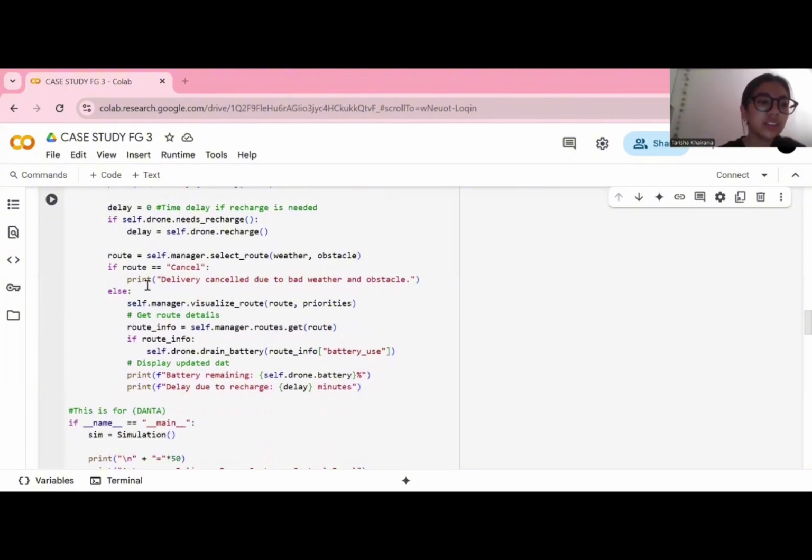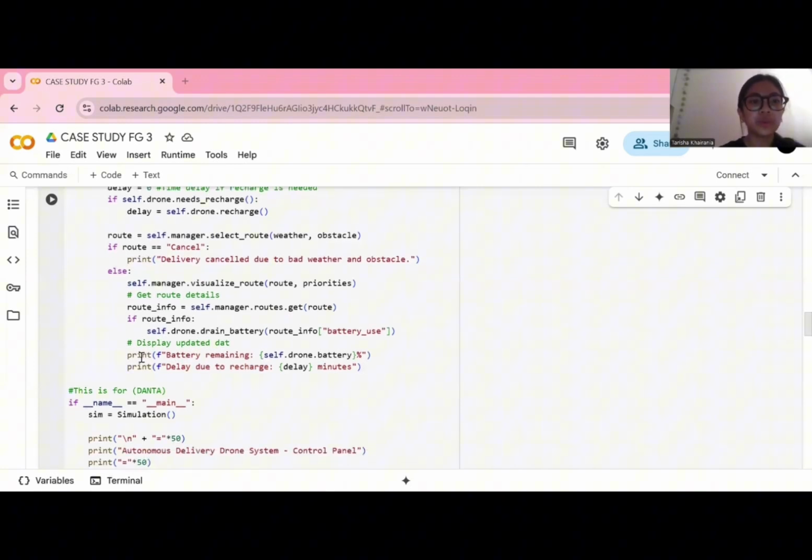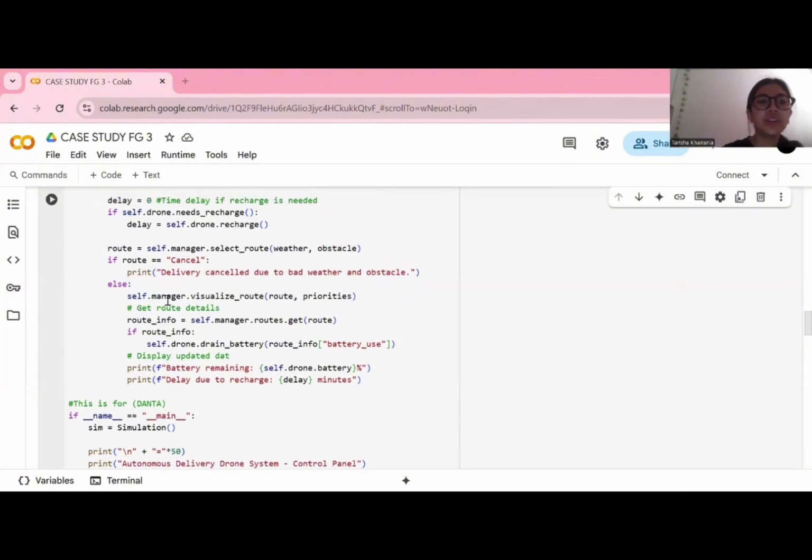For this route, this will choose a route based on current weather and obstacles. This will cancel delivery if both conditions are bad. And it will also print the battery remaining and the delay due to the recharge. And that's it. Over here, you get more route details and also display the updated data that I stated, which has the battery remaining and also the delay due to recharge.